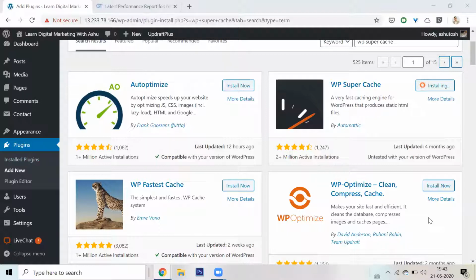Yes, Priyanshu, Bhavya, you have to continuously update your plugins. Whenever an update for a plugin comes, you will see a notification in the plugin section, and then you'll have to update the plugin. If you don't update the plugin, number one, you won't get the new features. And sometimes an outdated plugin can start interfering with your WordPress installation, which is not a good thing. So you have to keep your plugins updated.